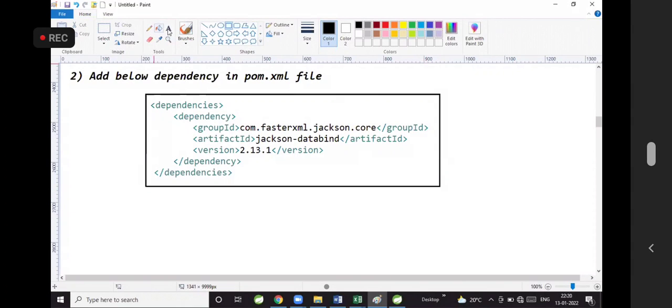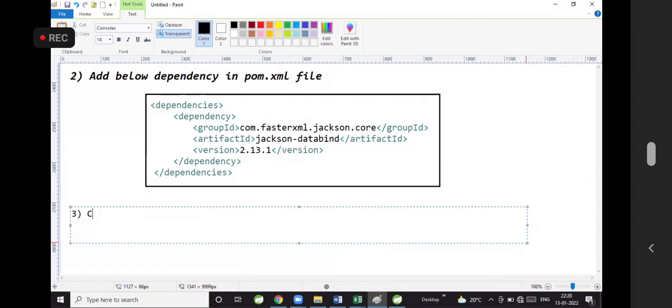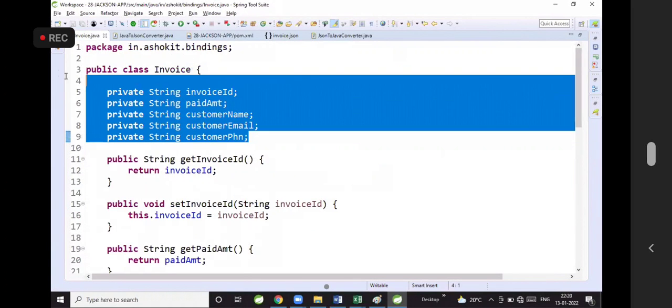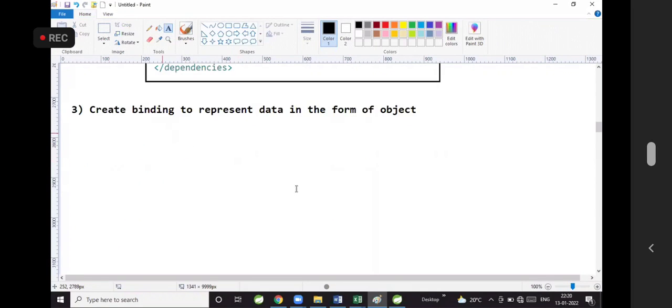Add this dependency. Create a binding class to represent data in the form of object. Create a binding class which is going to represent the data in the form of object. Class can be anything, guys. No need of any annotations here. A simple Java class, Pojo class also will support for Jackson.